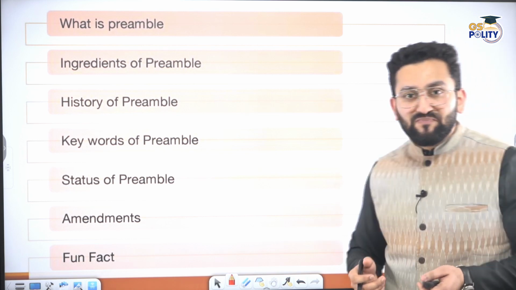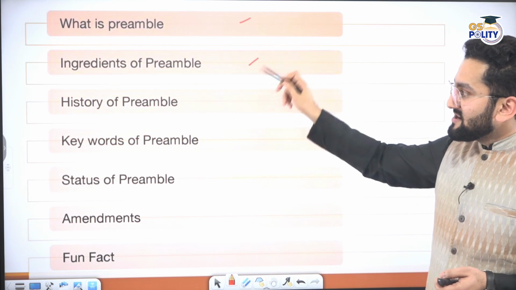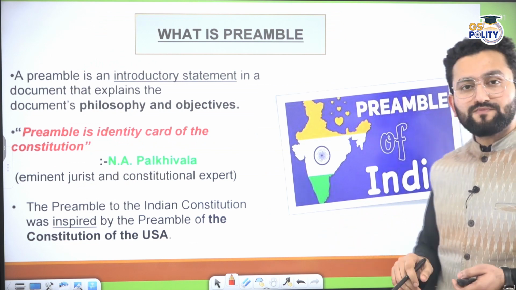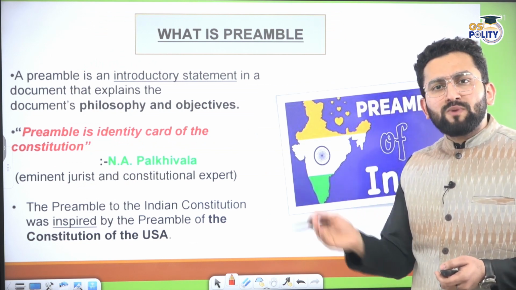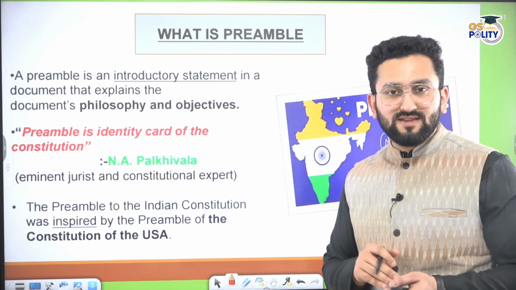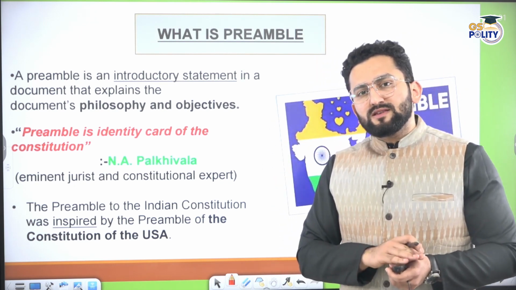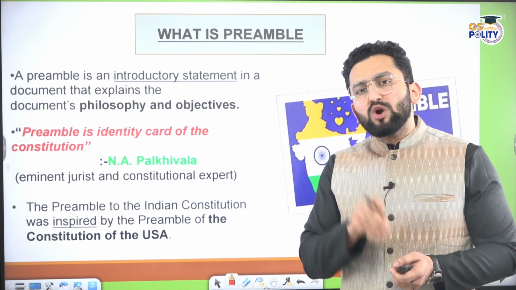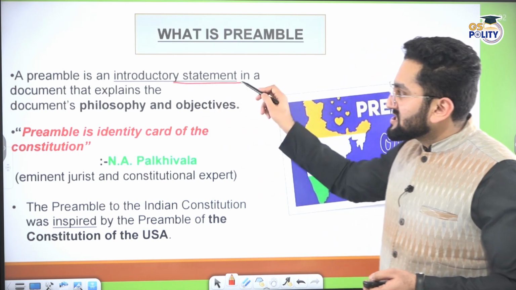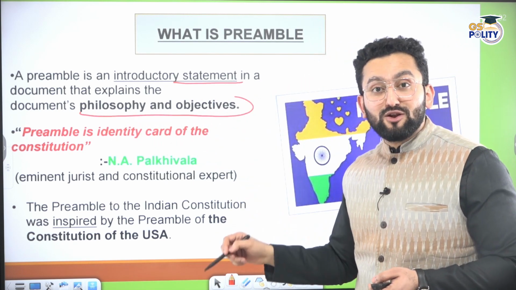Let's understand what the different components of the preamble are. First, what is the preamble? Ingredients of the preamble: history, keywords, status, amendment, and some fun facts. Now, as you open a book, the first thing you find is a preface, right? The preamble is like a preface which talks about what is actually there in this book. So it's an introductory statement that explains the philosophy and objectives of this particular constitution.